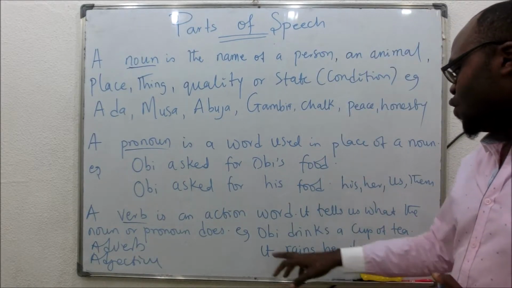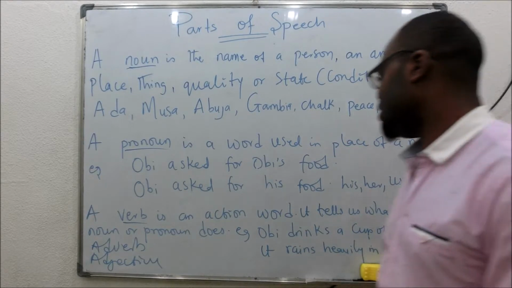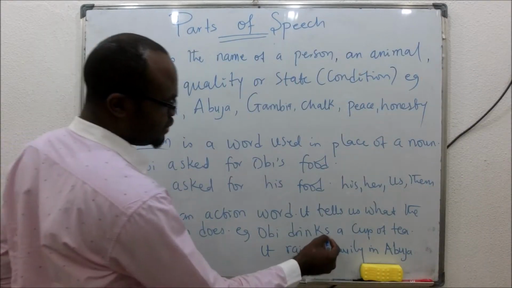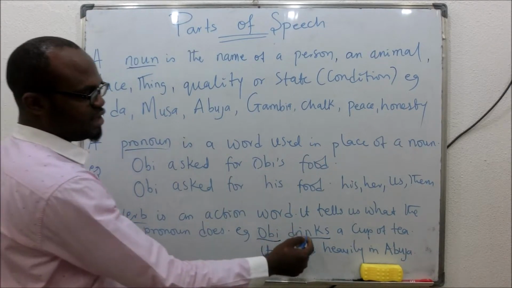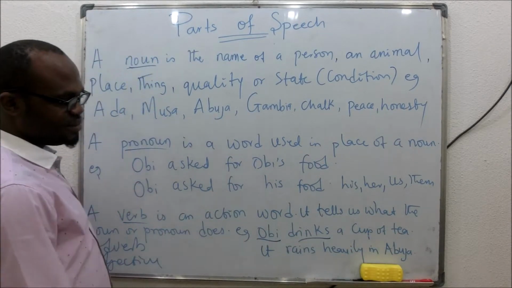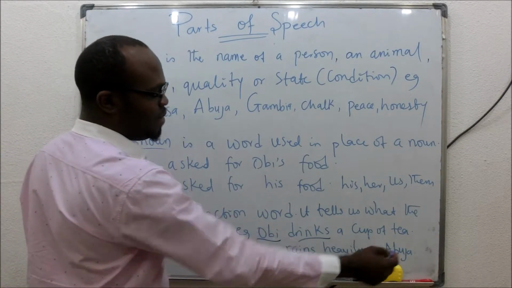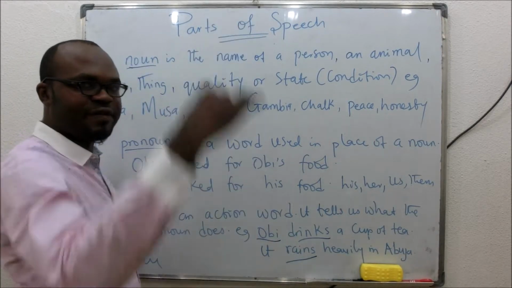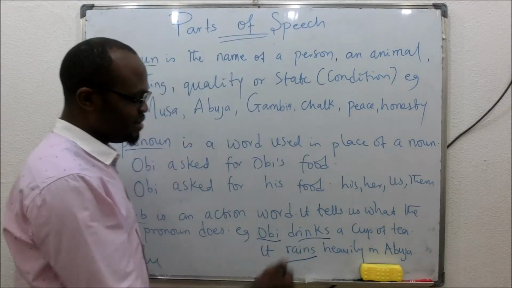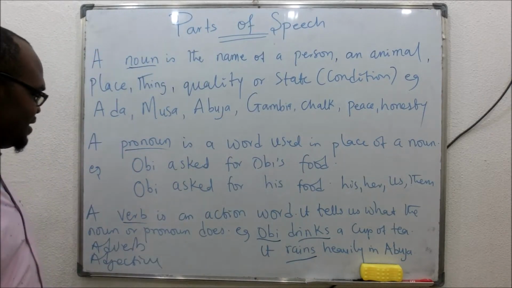So we'll say now, "Obi drinks a cup of tea." So what is the verb here? Drinks. What is the noun? Obi. Obi drinks a cup of tea. "It rains heavily in Abuja." Rains, that's the action. Rain, falling down. Rain is the action. So these two are verbs.